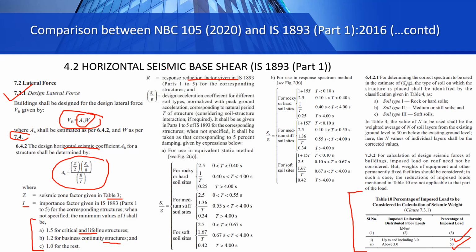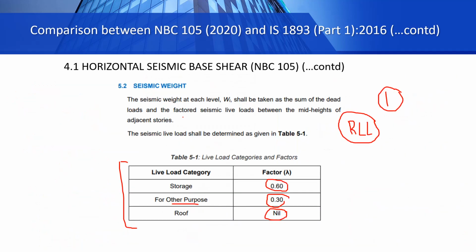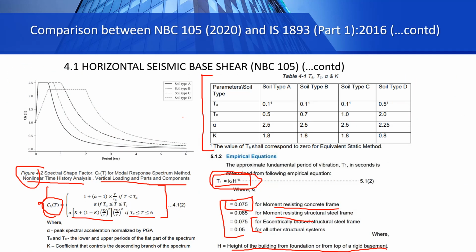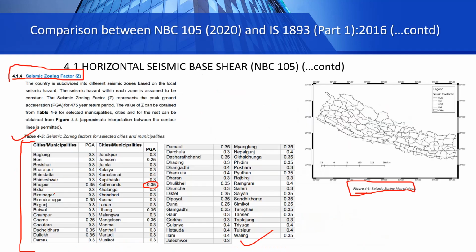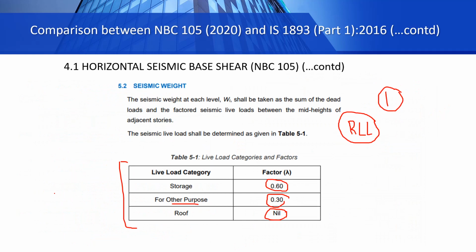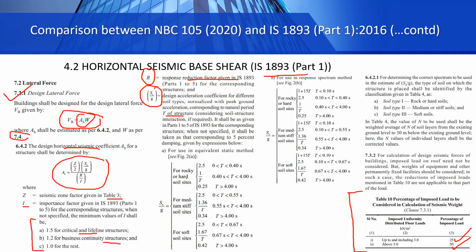You can also find these values in the same code. This R is equivalent to our ductility factor and overstrength factor in Nepal National Building Code. SA by G is the design acceleration coefficient for different soil types corresponding to the natural time period of the structure. In our Nepal National Building Code, instead of SA by G, we had this CHT, which is the spectral shape factor. Now we have SA by G, which is again different for equivalent static method and dynamic method.